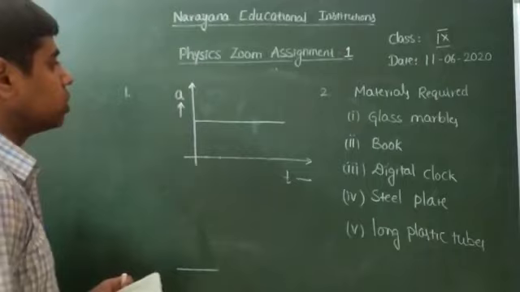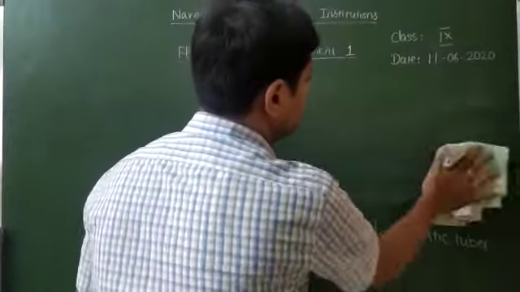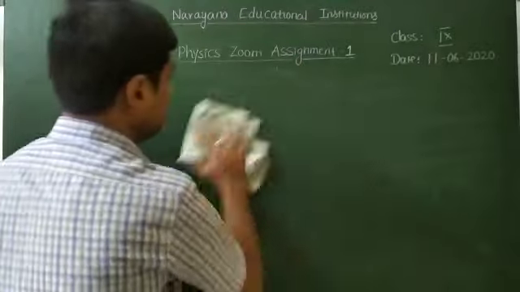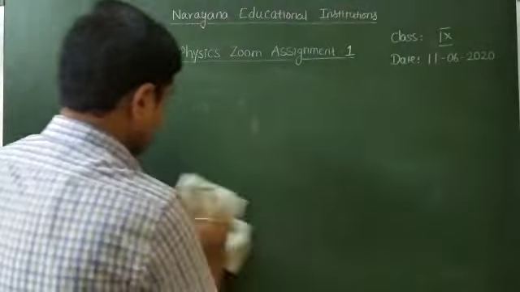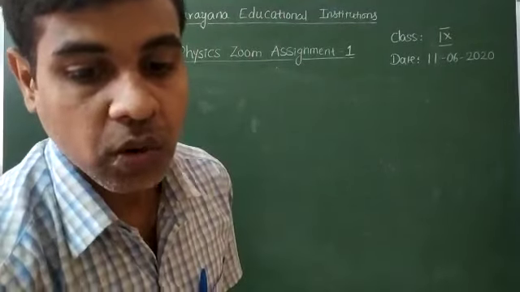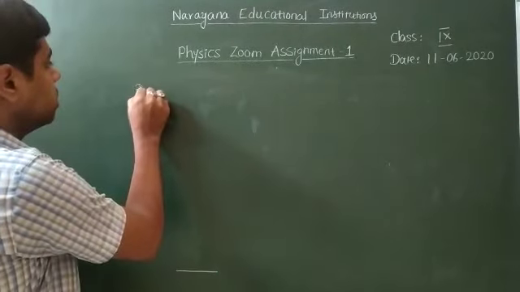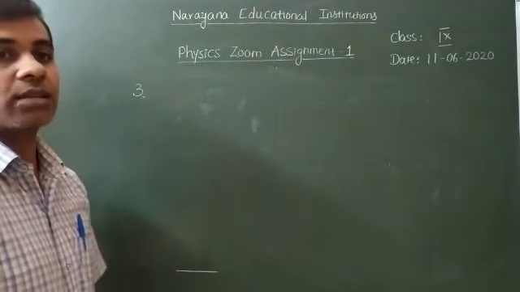Next we'll move on to the 2 mark questions. The third question is: what do you mean by constant acceleration?